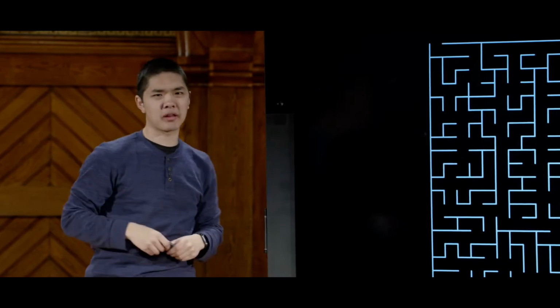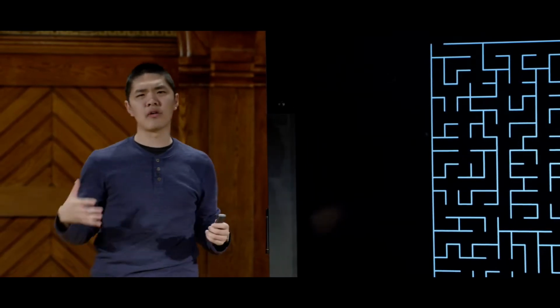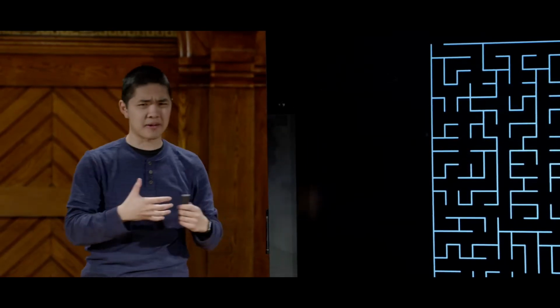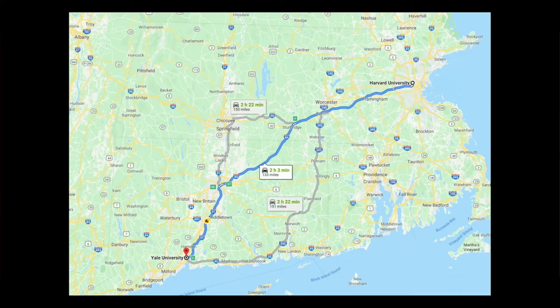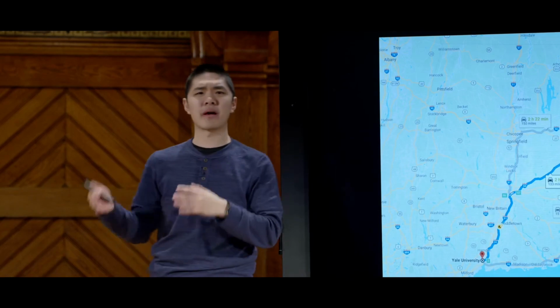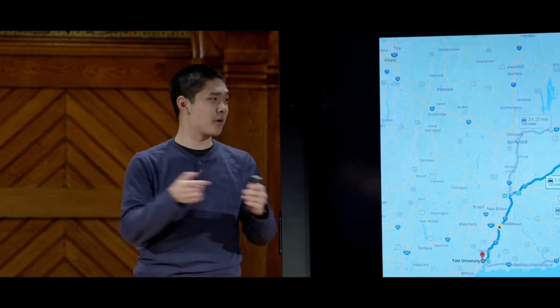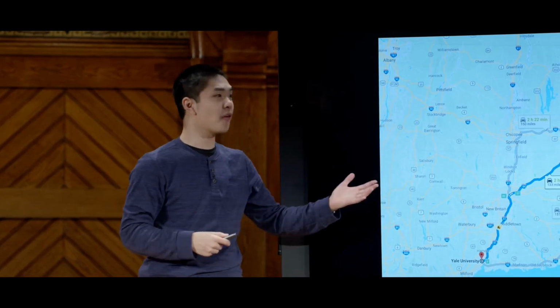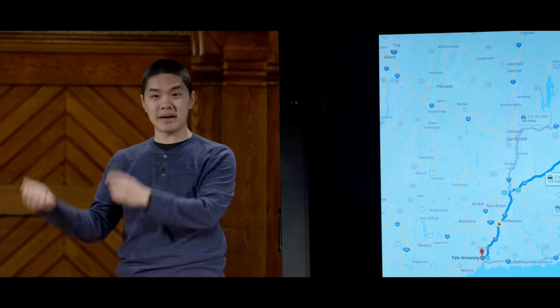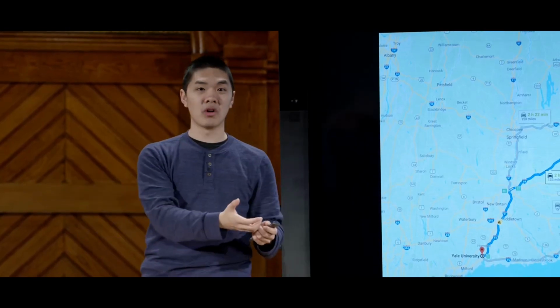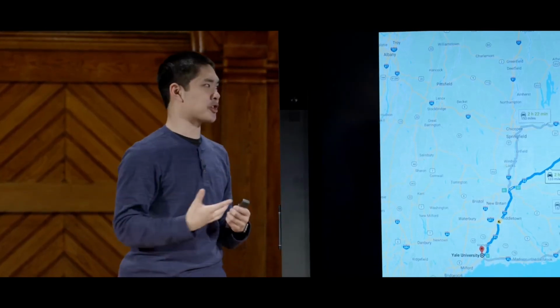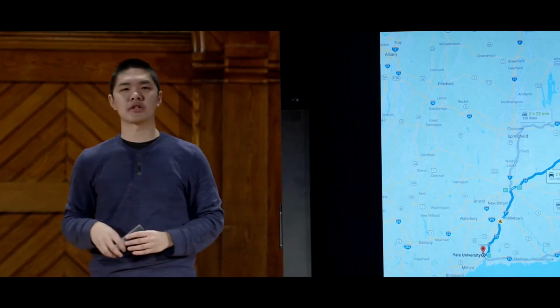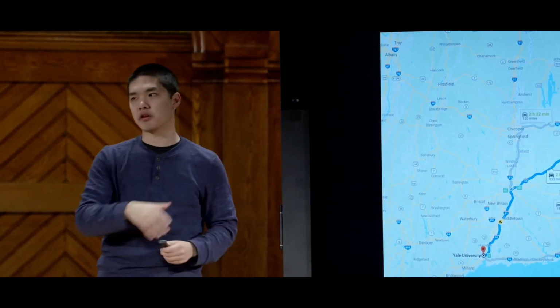And while this is a little bit abstract, anytime we talk about maze solving in this class, you can translate it to something a little more real world, something like driving directions. If you ever wonder how Google Maps is able to figure out what is the best way for you to get from point A to point B and what turns to make at what time depending on traffic, for example, it's often some sort of search algorithm. You have an AI that is trying to get from an initial position to some sort of goal by taking some sequence of actions.